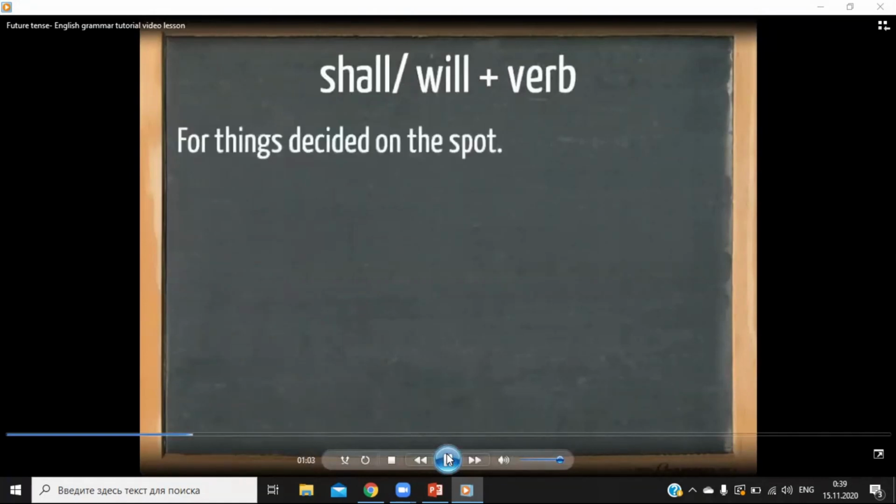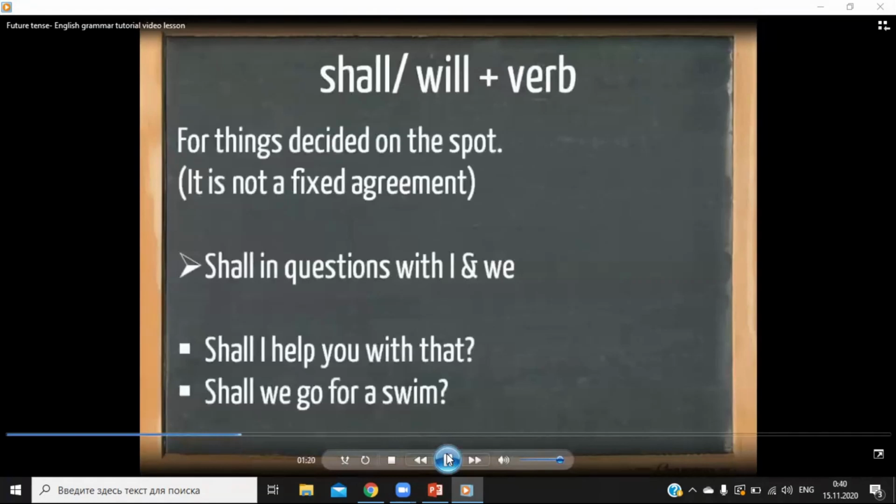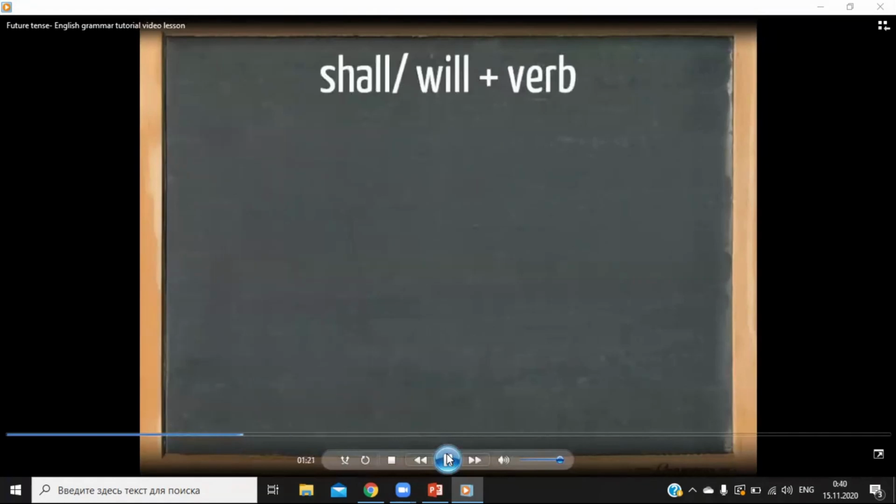We use this form for things decided on the spot. They are not fixed agreements and they are not very likely to follow through. We need to pay extra attention to shall because we only use shall in questions with I and we. Shall I help you with that? And shall we go for a swim? We use will in all other situations.